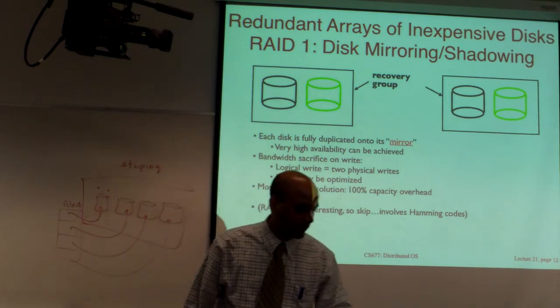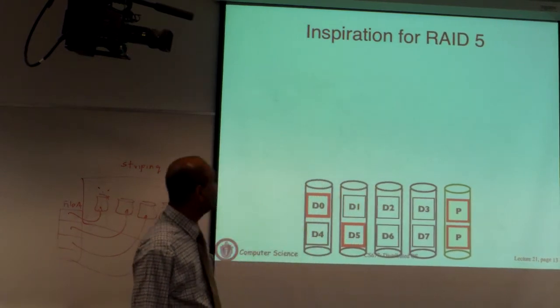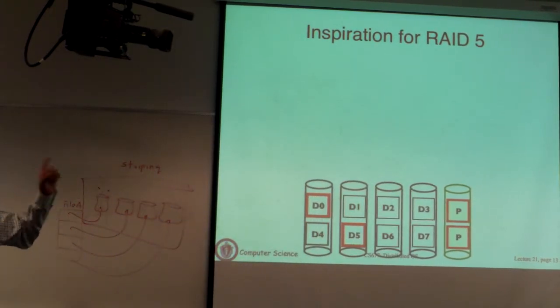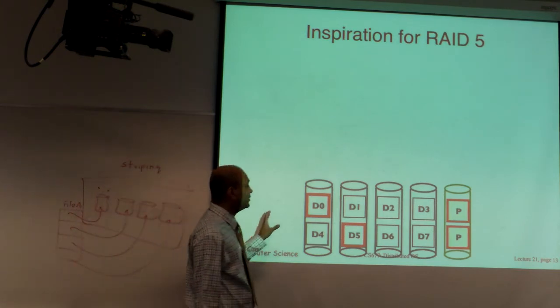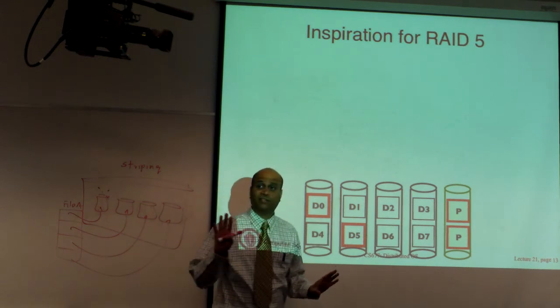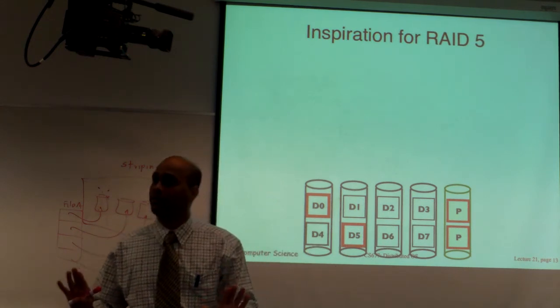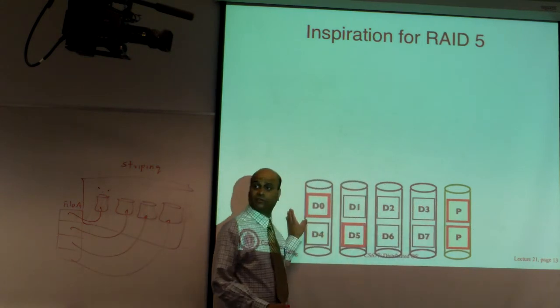Now I'm going to show a slightly more sophisticated scheme that uses what is called parity. This is RAID 5, and actually RAID 4 works the same way. In RAID 5, let's say you have a 5 disk array. Instead of having a single redundant disk for every primary disk, you may have one redundant disk for a bunch of disks.